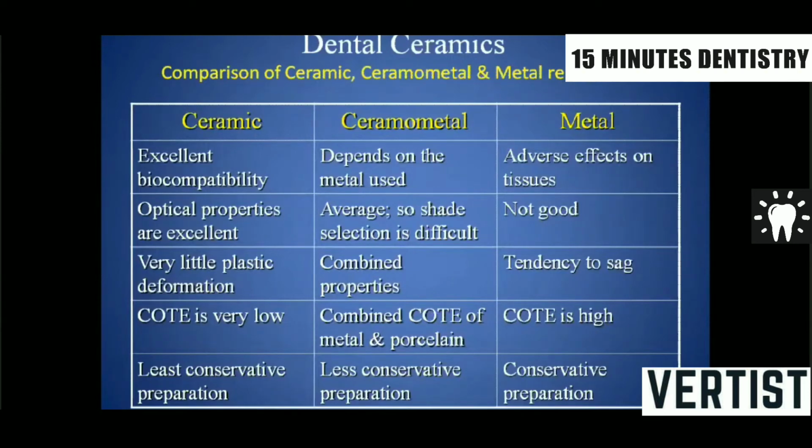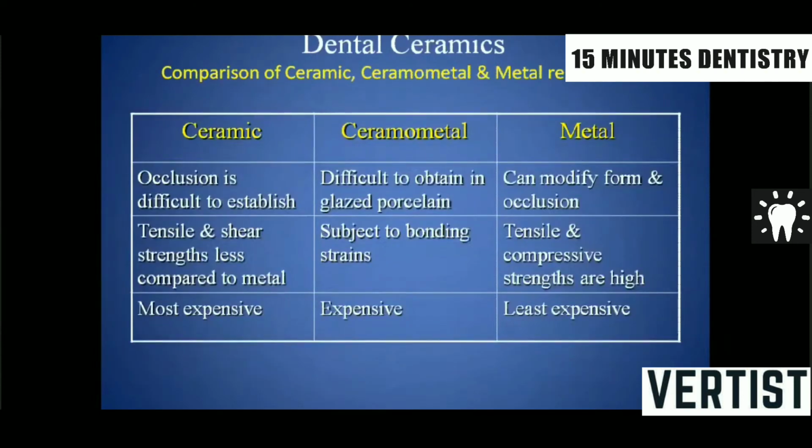In terms of preparation, the all-ceramic is the least conservative preparation, and the most conservative is the metal, and the ceramometal falls in between both of them. In case of ceramic, occlusion is difficult to establish because all ceramics are relatively fragile compared to ceramometal and metal, where the modification of the occlusion can be done by different kinds of finishing and polishing tools, which Dr. Kishore Mahal has discussed right now.